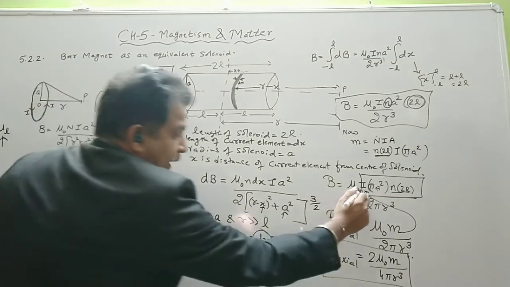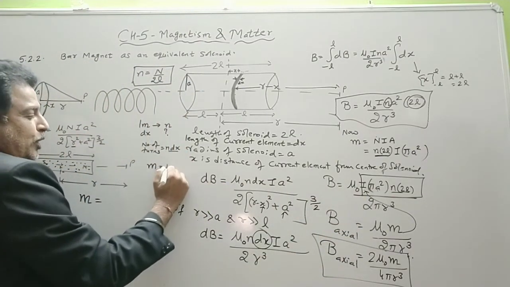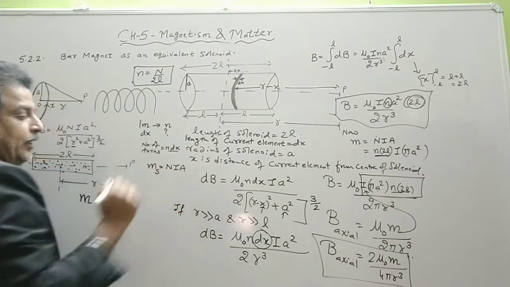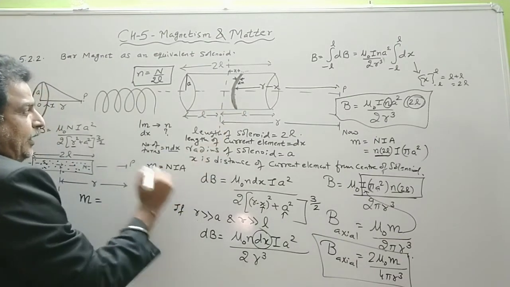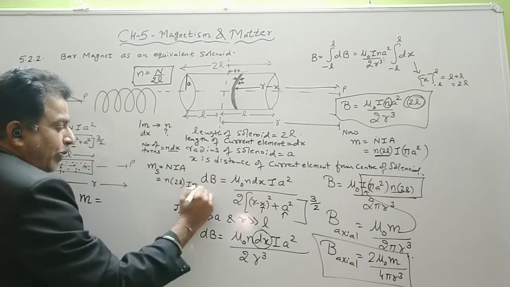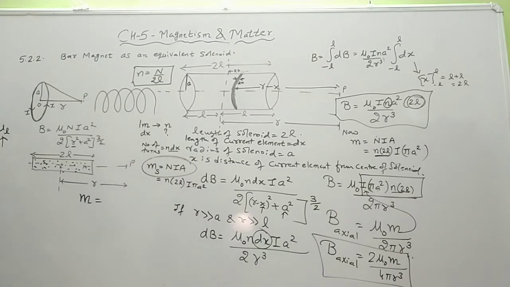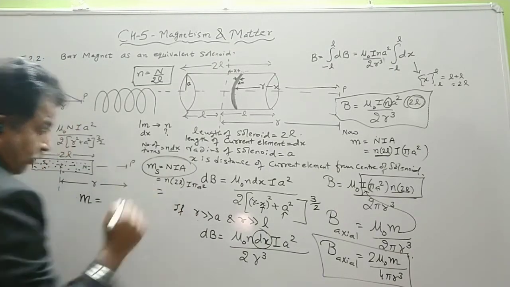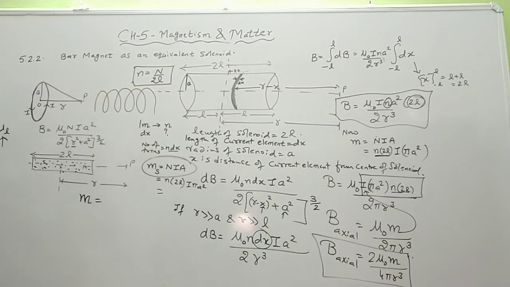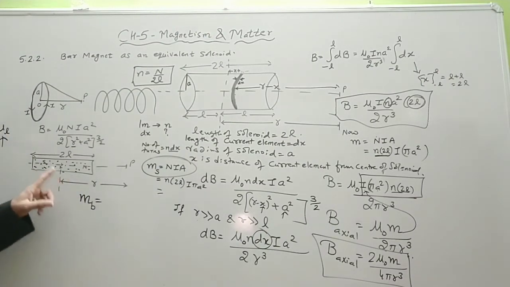So this was the magnetic moment of a solenoid, which was equal to NIA, and in this case it was N into 2L I pi a square. So this is the magnetic moment of the solenoid. Now whatever is its value, the same should be the value of the magnetic moment of a bar magnet.